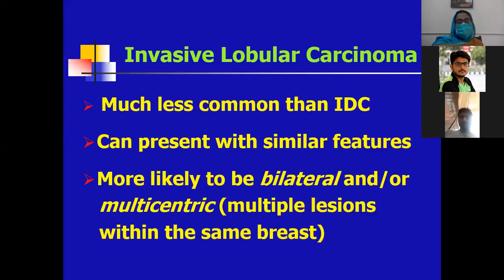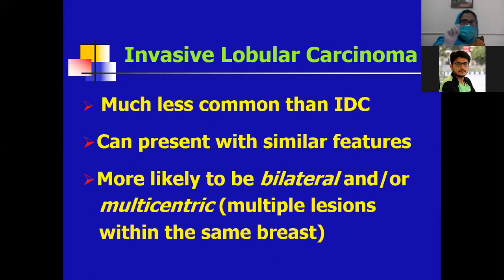So the next type is invasive lobular carcinoma. It is much less common than invasive ductal carcinoma, and it can present with similar features. The patient may present with similar clinical features, like a palpable mass, like peau d'orange appearance. It is more likely to be bilateral or multicentric. Beta, if a clue is given in your MCQ about bilateral and multicentric, then you must think about invasive lobular carcinoma, because multicentric and bilateral presentation is associated with invasive lobular carcinoma.